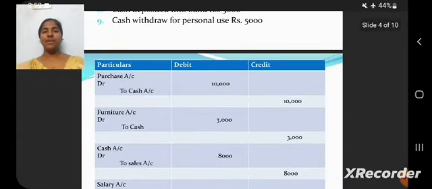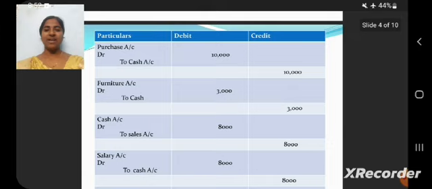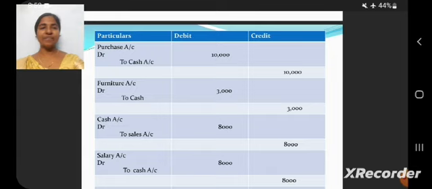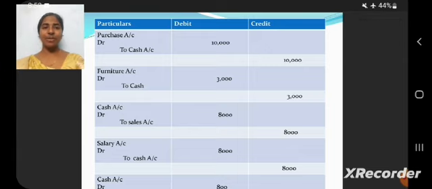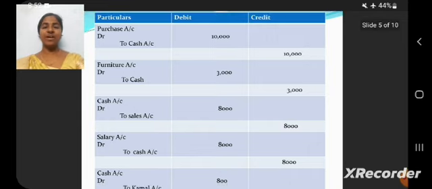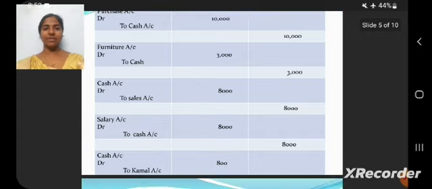First question is goods purchased for cash. For that we will put the journal entry like this. The columns for journal entries are particulars, debit and credit. Goods purchased for cash: this entry will come under purchase account debit to cash account. It is a nominal account, which means we are spending the money for expenses, rupees 10,000. Second journal is purchased furniture for cash. It depends upon real account, which means furniture is an asset. Debit what comes in, credit what goes out. Furniture account debit to cash account.